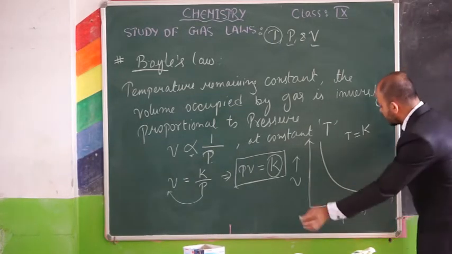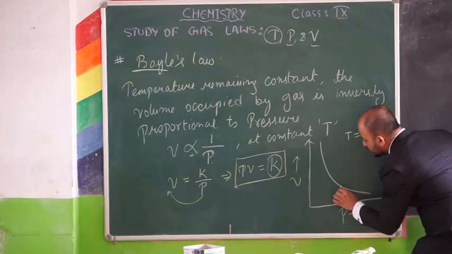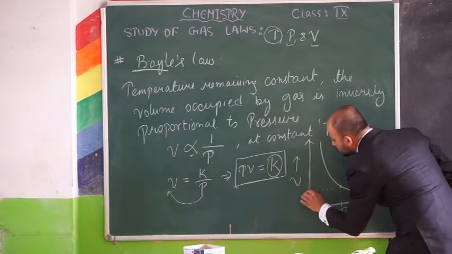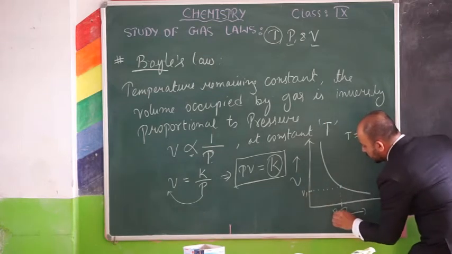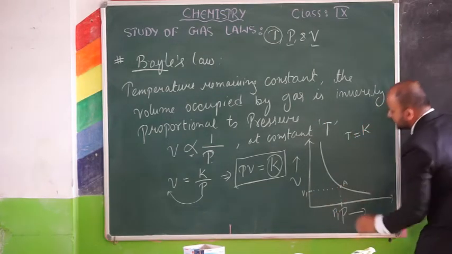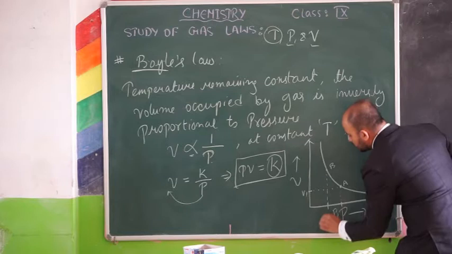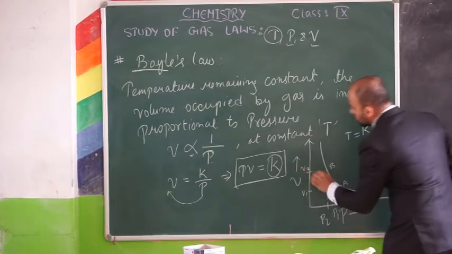Let's take a point A, where the pressure is P1 and the volume is V1. Now let's take another point B, where the pressure is P2 and the volume is V2.